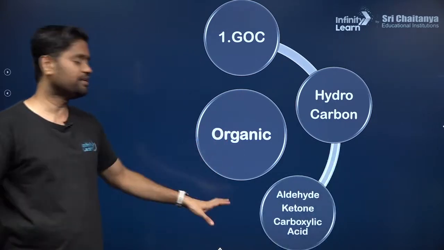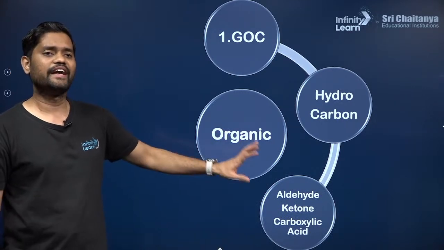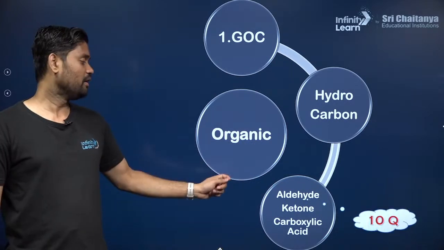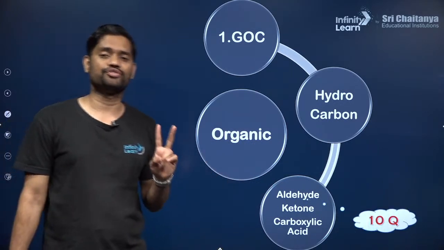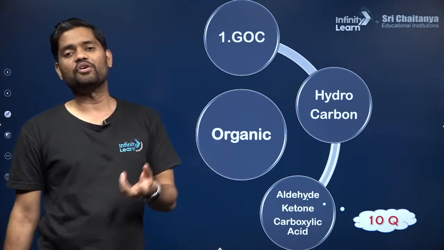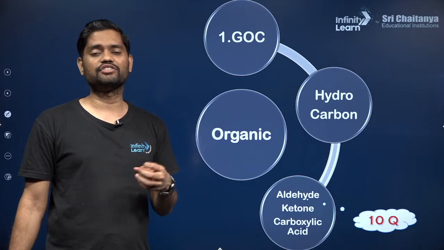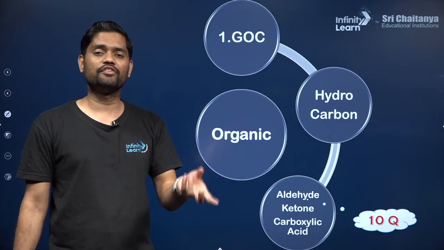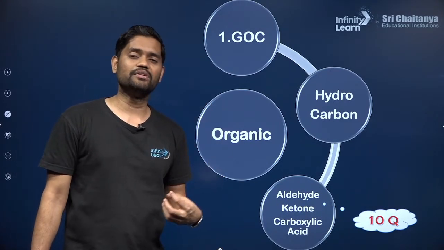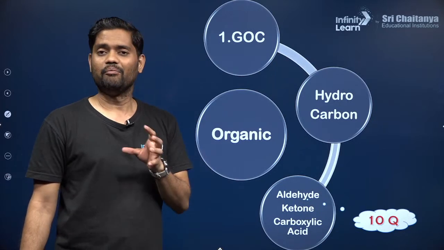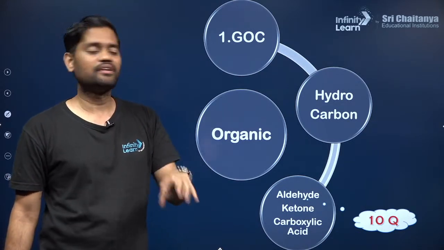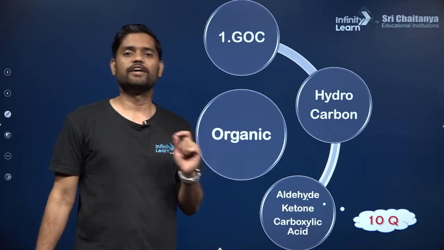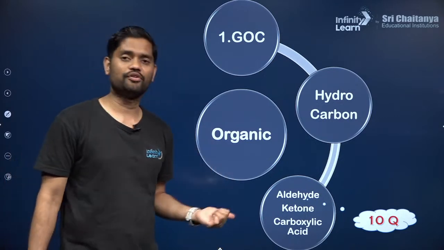Talking about the next is aldehyde, ketones and carboxylic acid. Again a big chapter but important as well, because the number of direct questions from aldehyde, ketone and carboxylic acid is at least 2 questions. We know that aldehyde, ketones and carboxylic acid has some reactions from alkyl halide, some reactions from alcohols, phenols and ether, some reactions from hydrocarbons, some reactions from amines, etc. But I have excluded all those reactions, and still there are 2 specific questions from aldehyde, ketones and carboxylic acid. So again an important chapter for all of you.